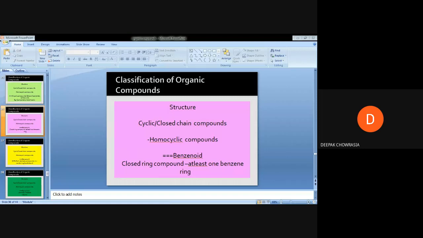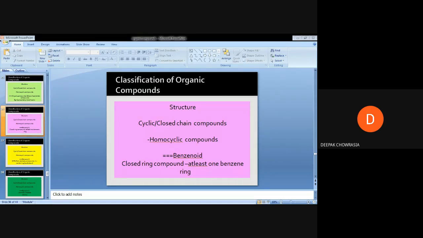So under the closed ring chain type compounds, or the cyclic or closed chain type compounds, we have to look into the homocyclic organic compounds, and under the subcategory I am discussing here the benzenoids. So what are the benzenoids? Benzenoids are closed ring like organic compounds, and such organic compounds contain at least one benzene ring within their core structure.